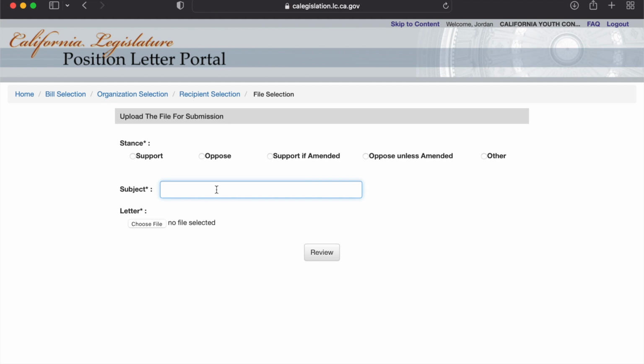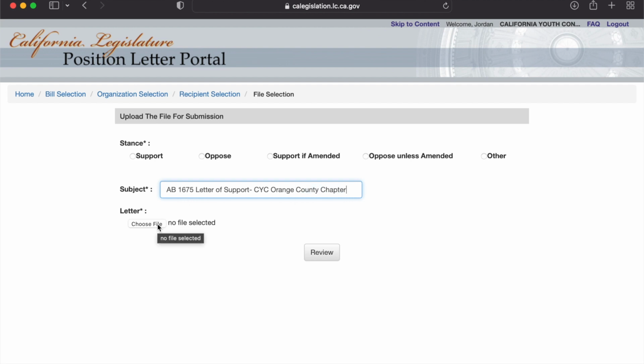So for this example, if a CYC member is submitting a letter on behalf of this Orange County chapter, we could put AB 1675 letter of support, Orange, CYC Orange County chapter.